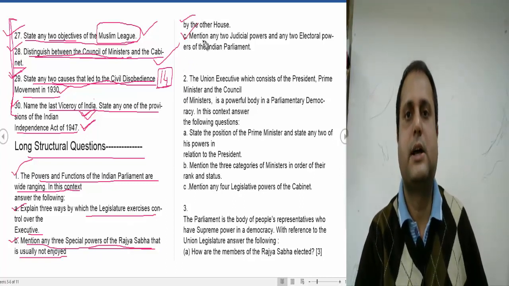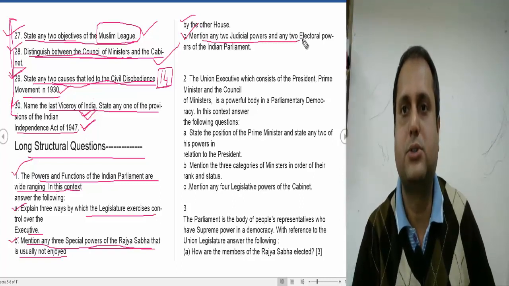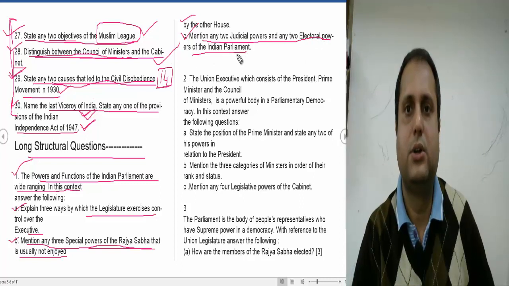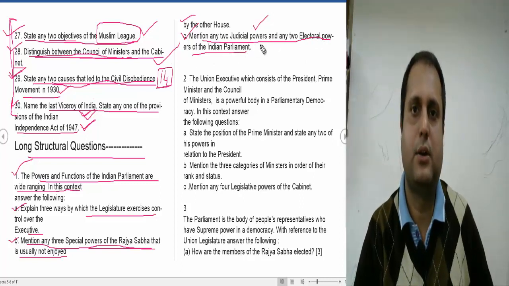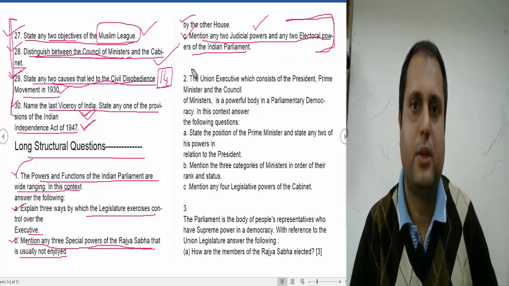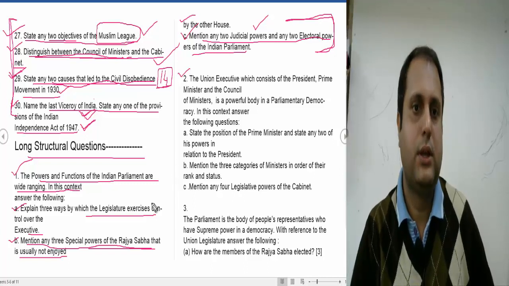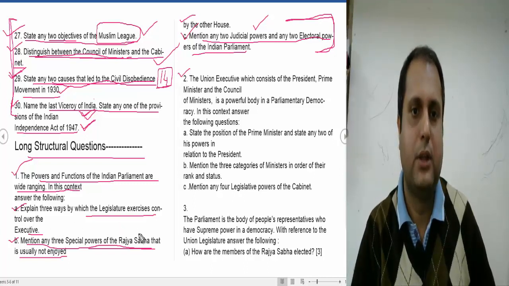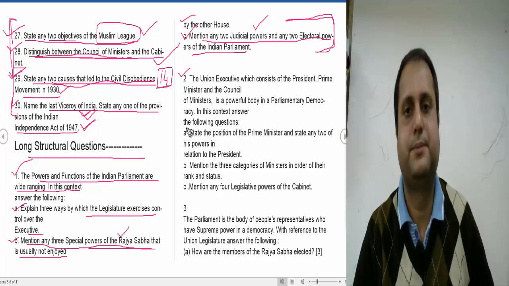Question C is asking, mention any 2 judicial powers or electoral powers of the Indian Parliament. So you have to write down any 2 judicial powers. All these are given in my video. You can watch this video for the proper answer. Now see question number 2. In the examination of 2021, the Rajya Sabha is most important.